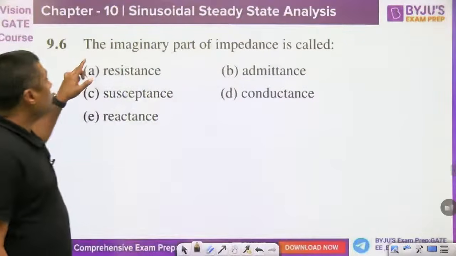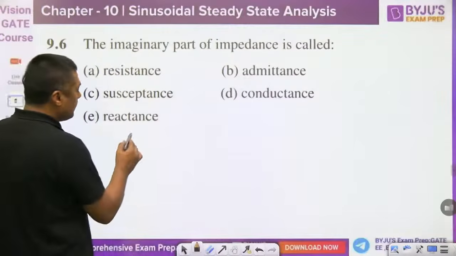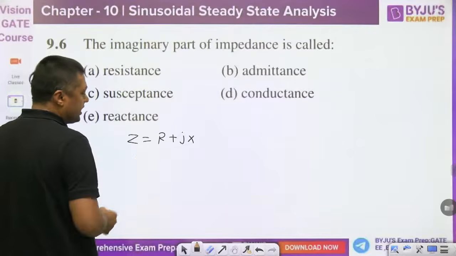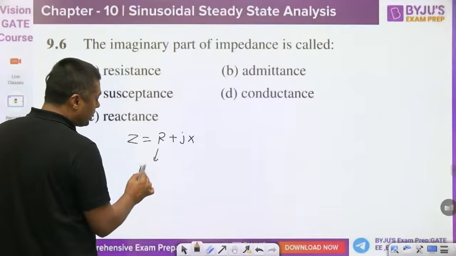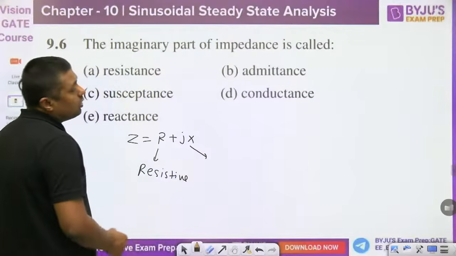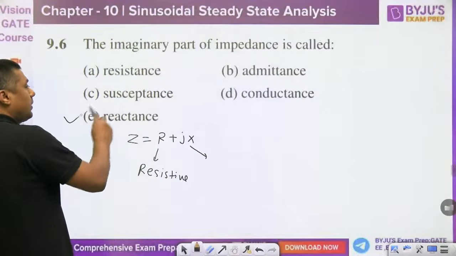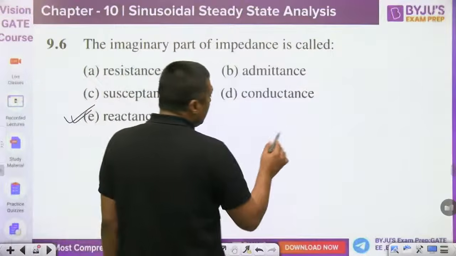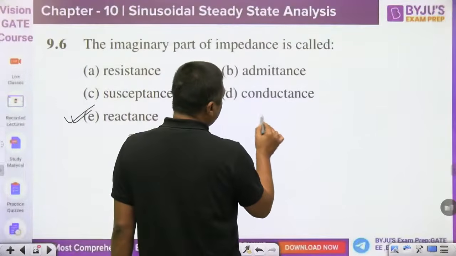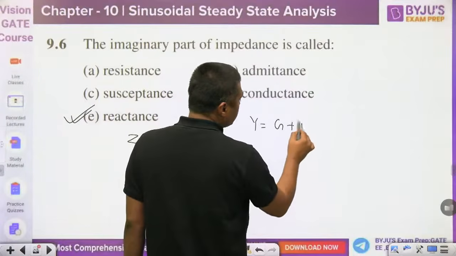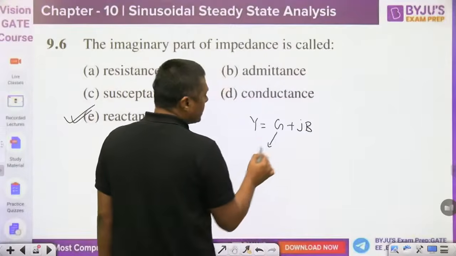So the imaginary part of the impedance is called, for example, this is the impedance, then R plus jX. This is represented as normally R plus jX. This is real part. Real part is called resistive part. And imaginary part is called what? Reactance. Imaginary part is called reactance, E. Right? So that is the E answer. And second thing, if it is an admittance, admittance means Y. Admittance means Y, G plus jB. So what is the G? Conductance.